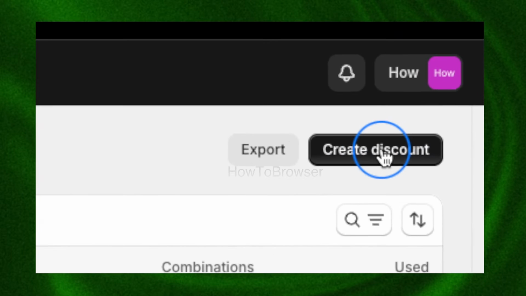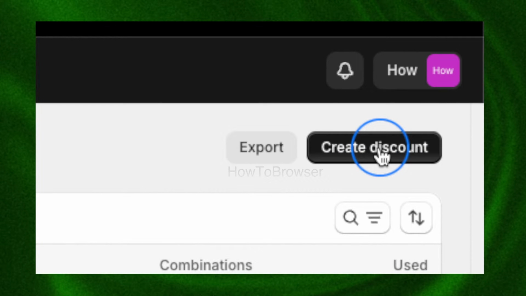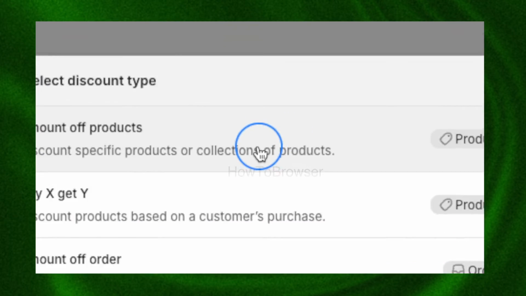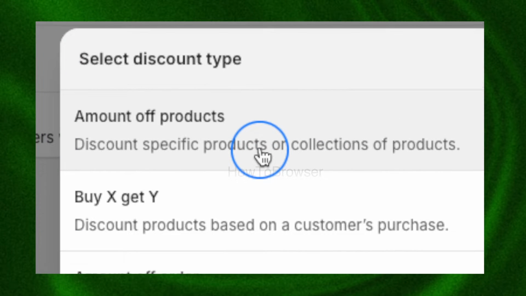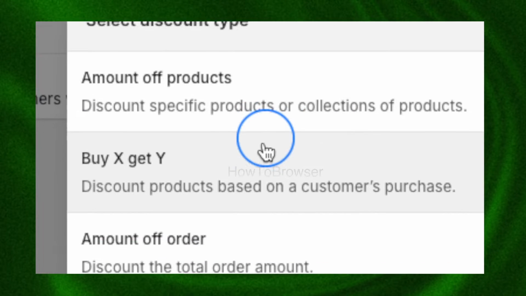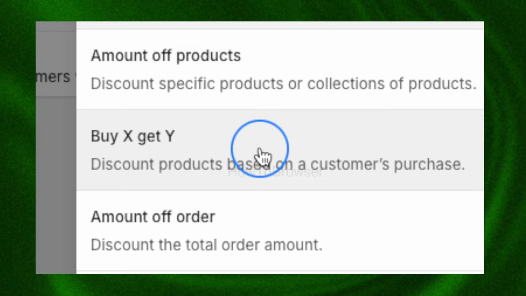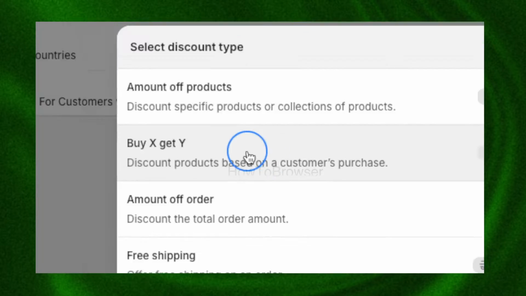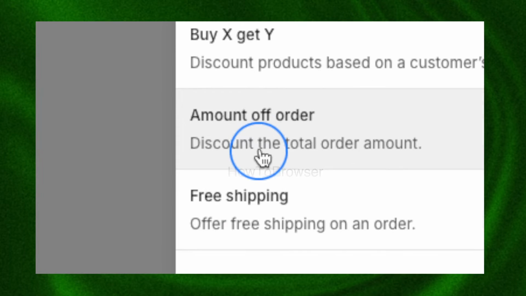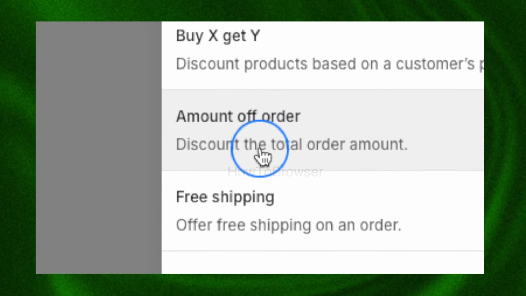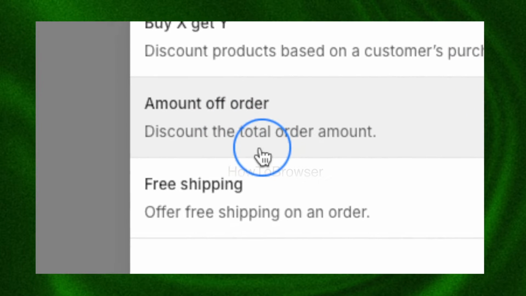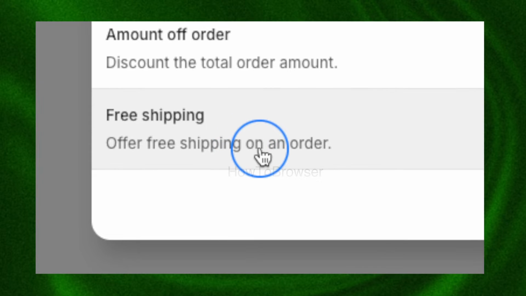Then I'm going to click here on create discounts. Here we have a few discounts available: amount off products, buy X get Y. I'm going to create this one here, but you also have other options, like amount off order, which discounts the total order amount, and offer free shipping on an order.